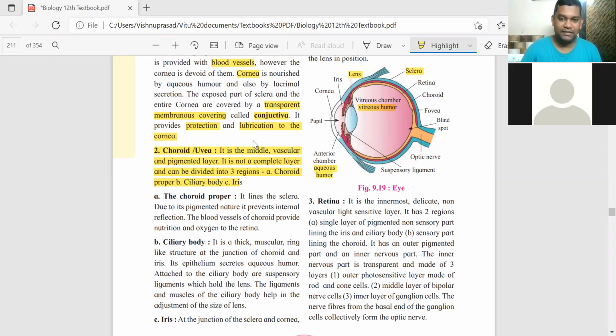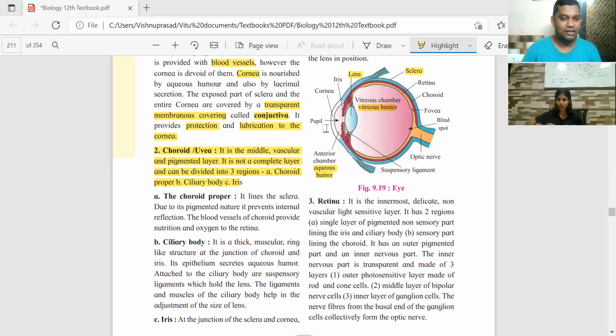So, understood what happens in conjunctivitis? It is the inflammation of the conjunctiva. So that was all about the sclera, and we have also seen aqueous humor and vitreous humor. Now let's go to the second layer next to the sclera, that is the choroid.